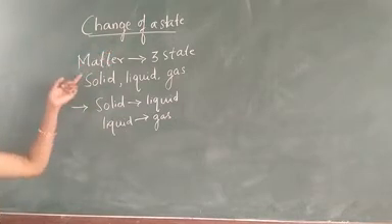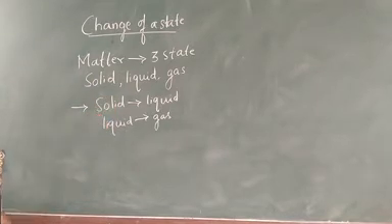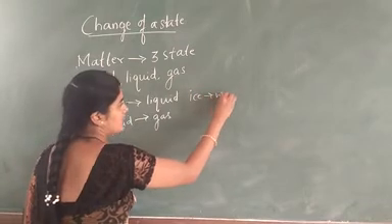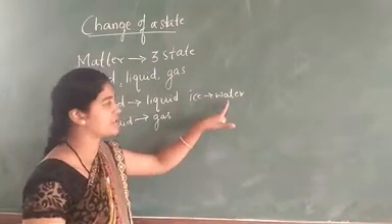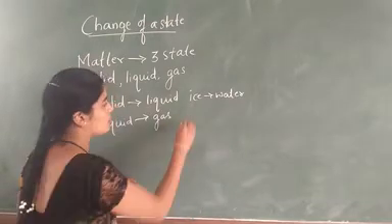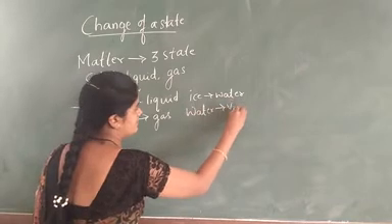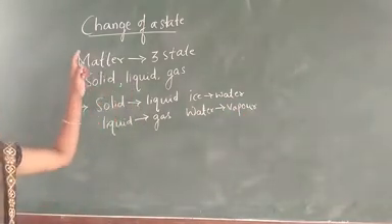Here we have taken solid, liquid and gas. For example, a solid can be converted into a liquid or a liquid can be converted into a gas. Let us consider the example: ice can be converted to water. It is one form converted to another form. Next, water can be converted to vapor. This type we call a change of state.